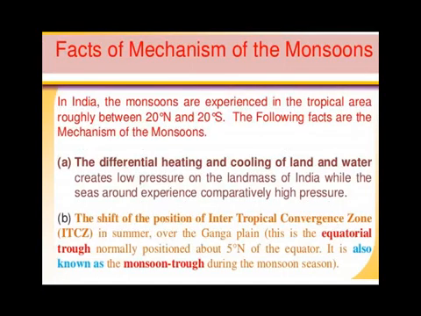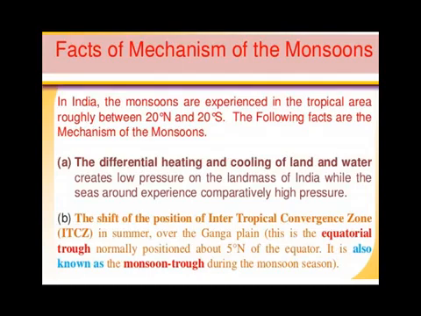Now, what is the mechanism of monsoon? The mechanism of monsoon is based upon many facts. As we discussed earlier also, the main influence of monsoon is between 10 degree north to 20 degree north latitude and 10 degree south to 20 degree south latitude. So it means between 10 degree to 20 degree north and south we have the main effect of monsoon.